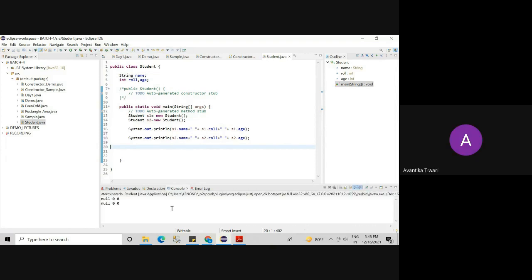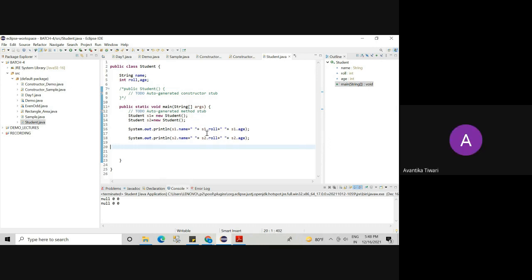So you see, both S1 and S2 are the same. Both have null name, both have 0 roll number, and both have age 0. Now, if I talk about a university having 10,000 students and I create this program for 10,000 students, how many objects will I create? 10,000.